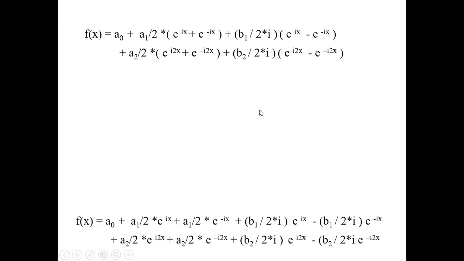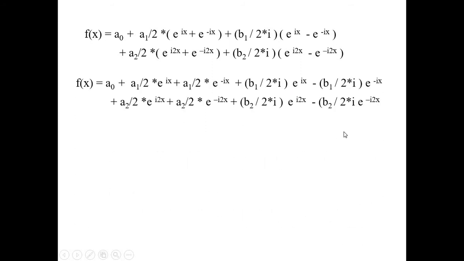Right now we have to solve this equation. So what I can do here is just expand this equation. Here a naught is there plus a1 by 2 into this term I am going to multiply, and after that again this into this I am going to multiply. Similarly, this is the constant term, this into this I am going to multiply. Similarly, this into this. So I just expand this equation, and the equation will look like this one.